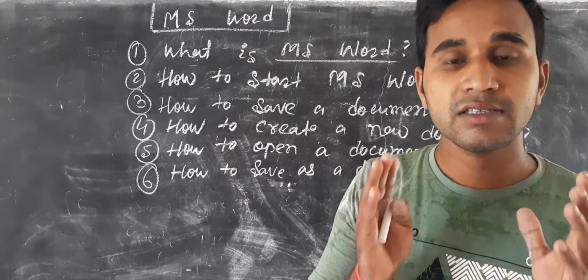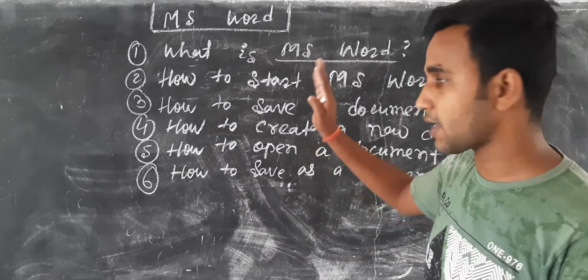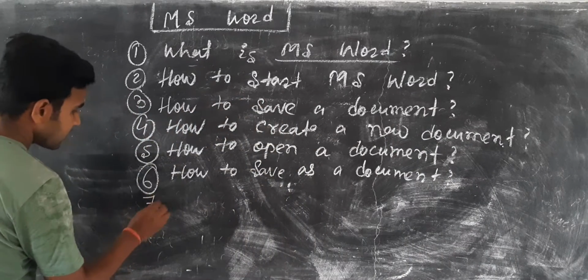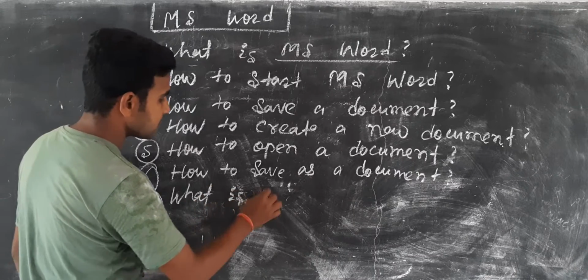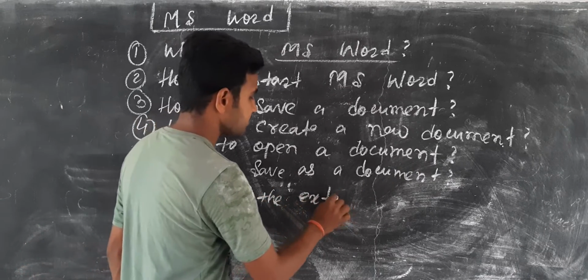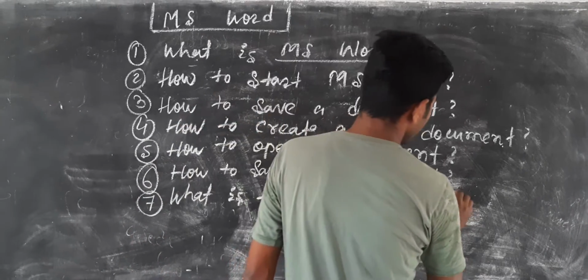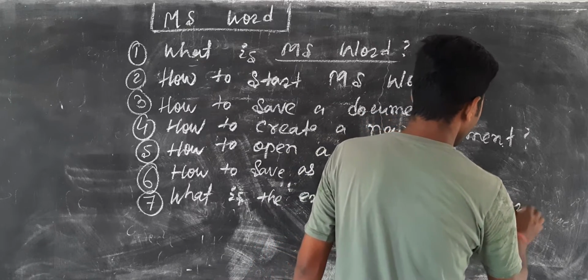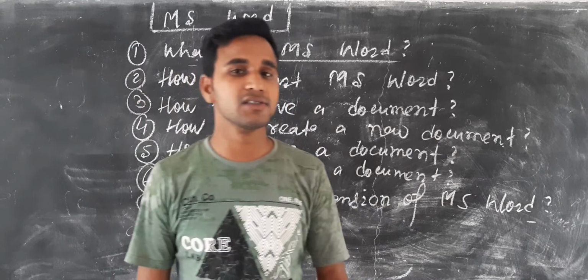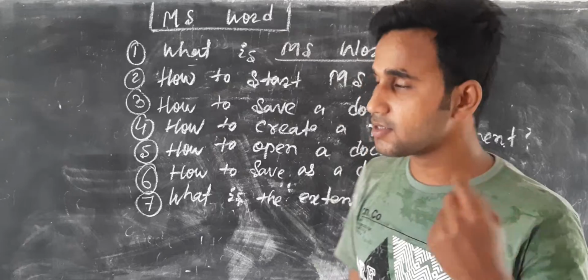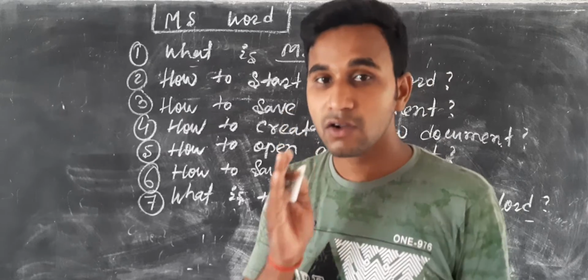Then what is the extension of MS Word? .docx is the extension of MS Word. This is very important because this is the identification of an MS Word document.